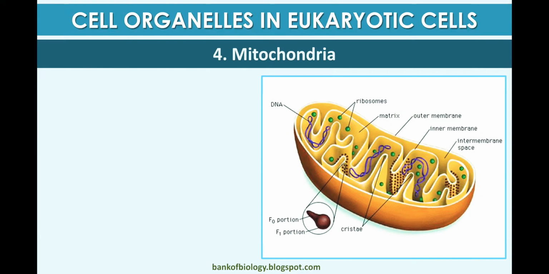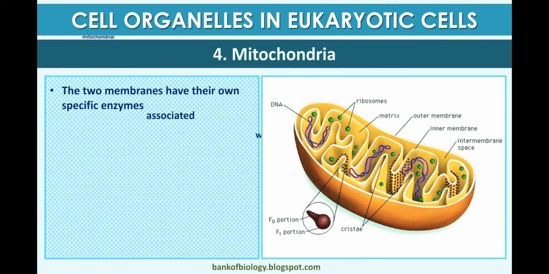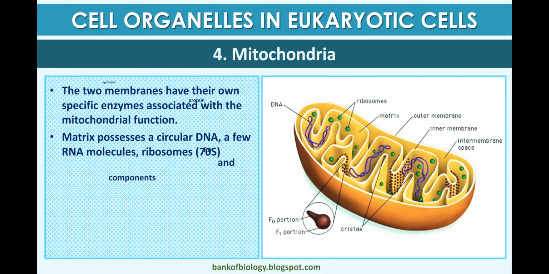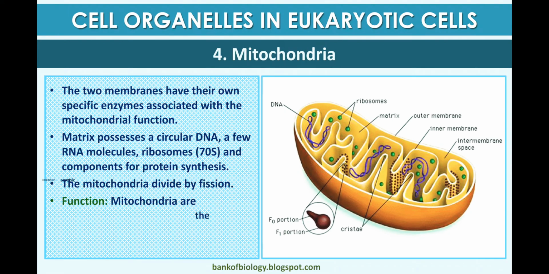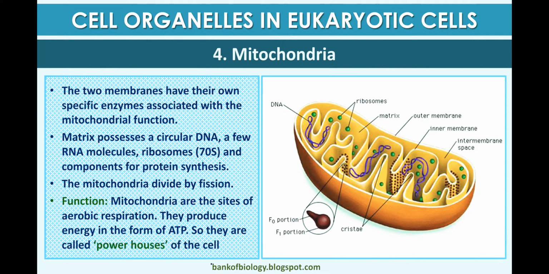Mitochondria have two membranes and their own specific enzymes. The matrix possesses a circular DNA, a few RNA molecules, 70S ribosomes, and components of protein synthesis. The mitochondria divide by fission, and they are the site of aerobic respiration. They produce energy in the form of ATP, and so they are called the powerhouse of the cell.